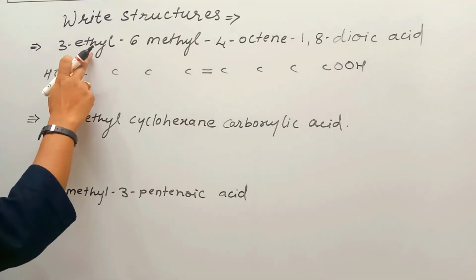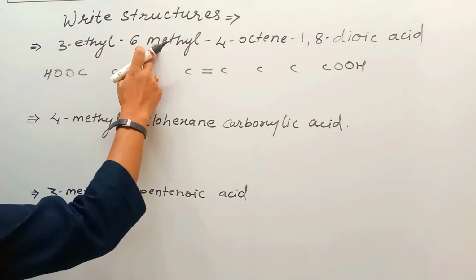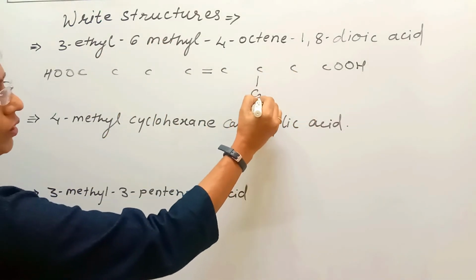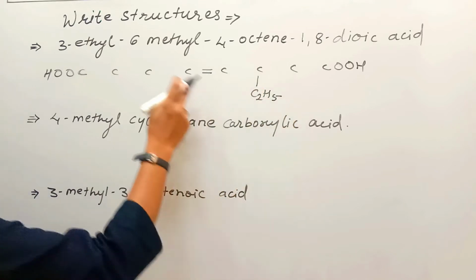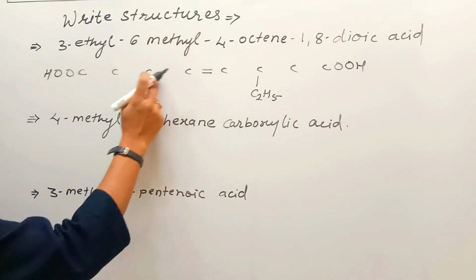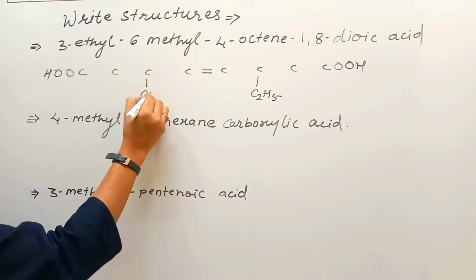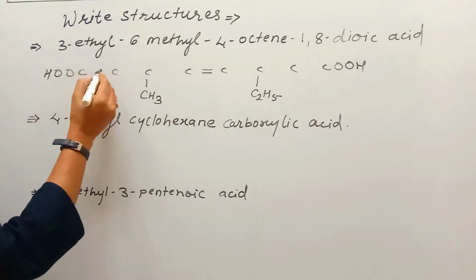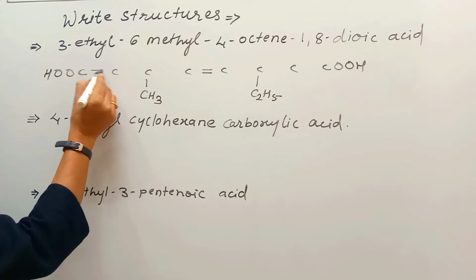Then 3-ethyl 6-methyl: 1, 2, 3, at 3 position ethyl, at 6 position methyl, 4, 5, 6. There is methyl. Satisfy remaining valencies with single bonds first.